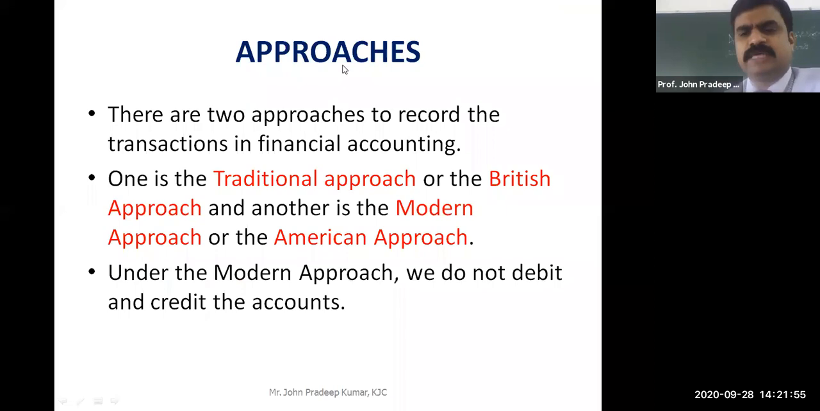There are two approaches for your financial transactions to be recorded in the books of account. One is called the traditional approach or British approach, where we do the debiting and crediting. That is nothing but the journal entries. We prepare the journal book. That is called the traditional or British approach.